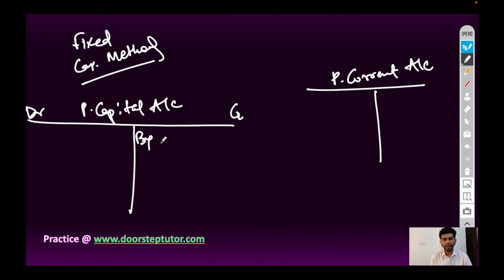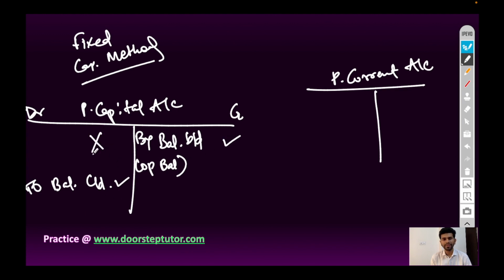Partners capital account will be credited by balance brought down, the opening balance, and the closing balance will also be the same at the end of the year. The opening and closing will be same. It means there will not be any entry of adjustment.